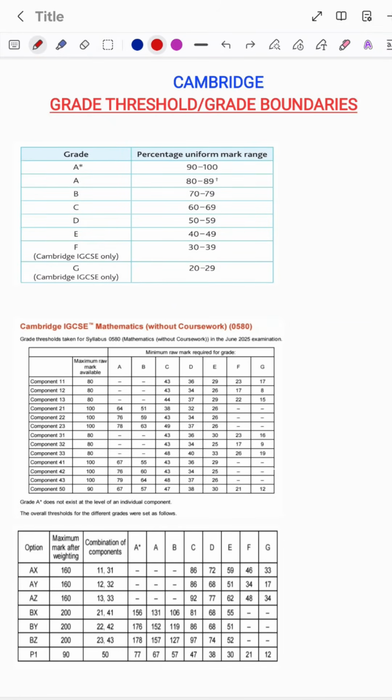Hi everyone. So today's video is about Cambridge grade threshold or grade boundaries, and this video is mainly for the parents, definitely for the students as well, but mainly for the parents. It is because as soon as the Grade 9 result comes out, most of the parents come up with, "Sir, my child just got 55%, 60%, 70%."